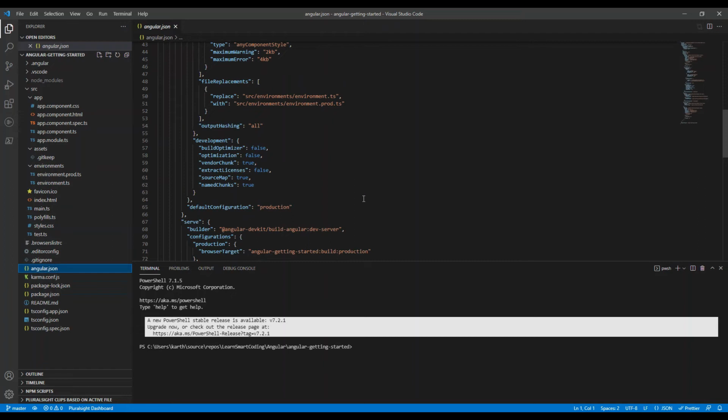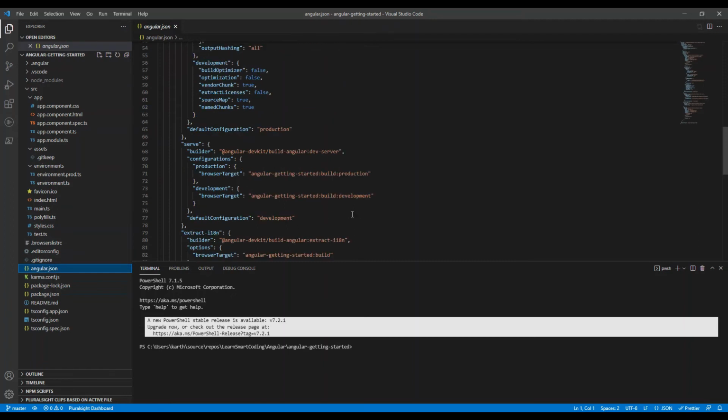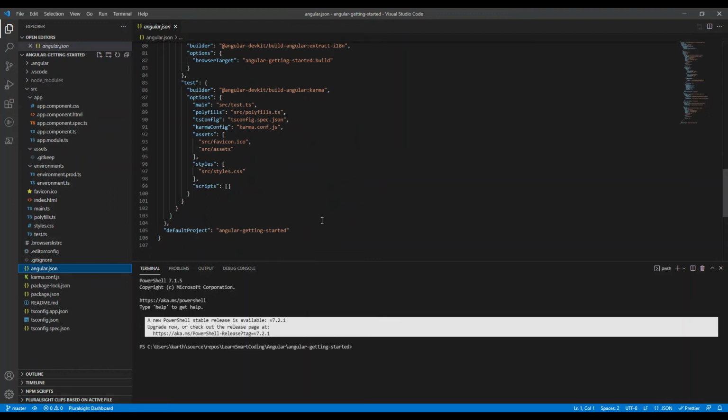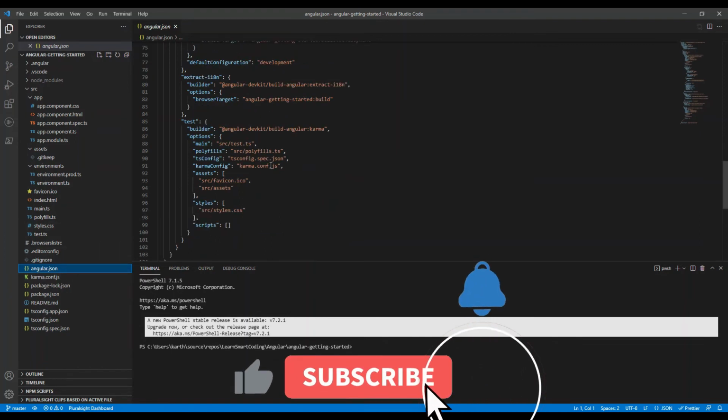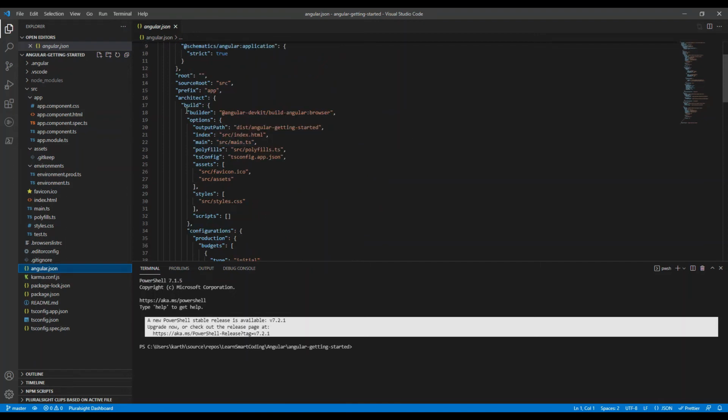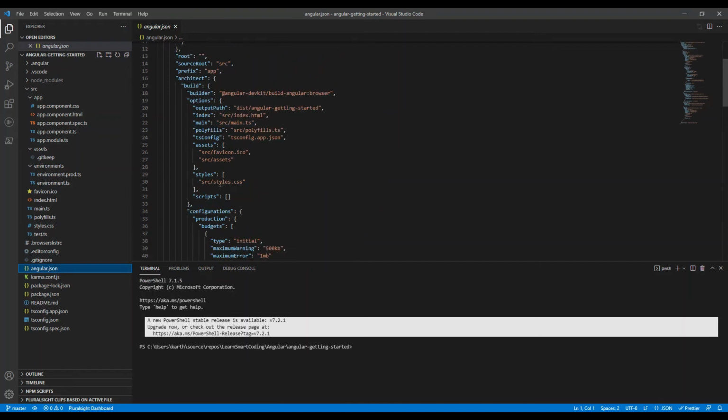Okay, and one more thing in angular.json that you should know is, if you look at the architect section where you have styles and scripts, if you specify any styles and scripts here, they will be used in the build process and they will be rendered in the built application. So anything that is global we can specify here, which you will see in the demo.